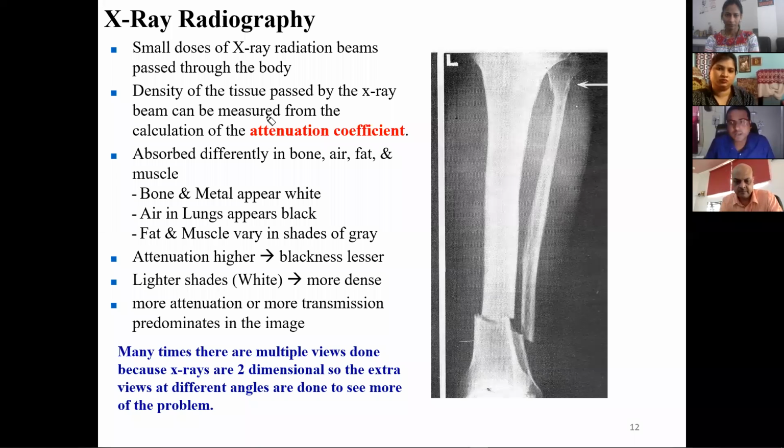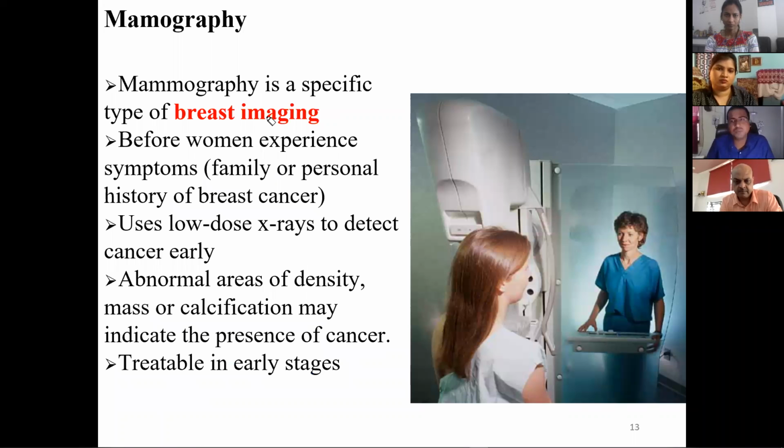There is another application of X-rays, which is mostly used for breast imaging. In the early stages of breast cancer, a small lump is formed, which has abnormally high density or mass or calcification.